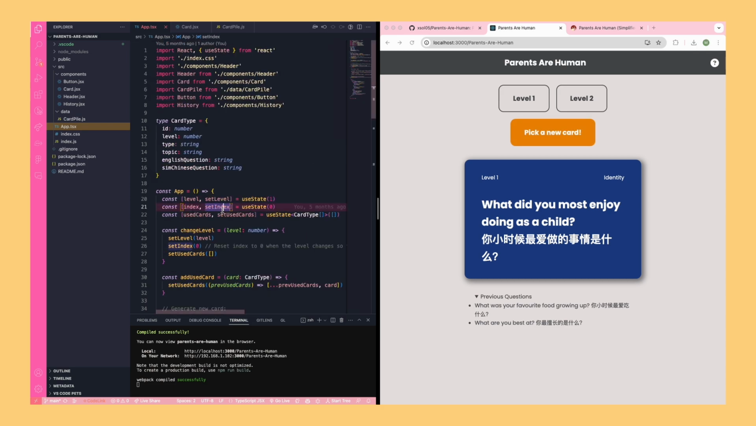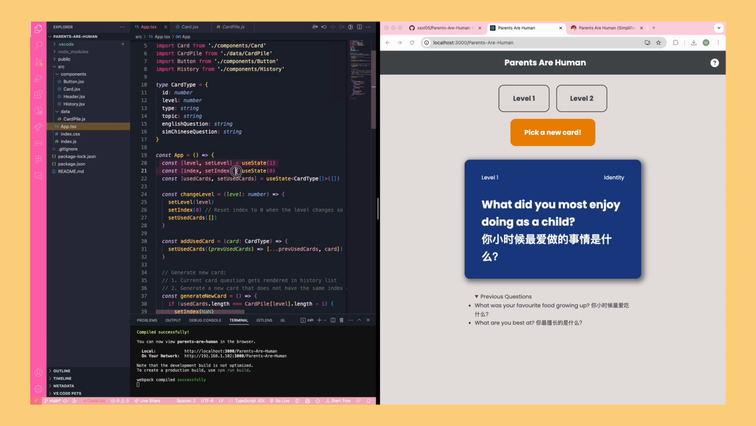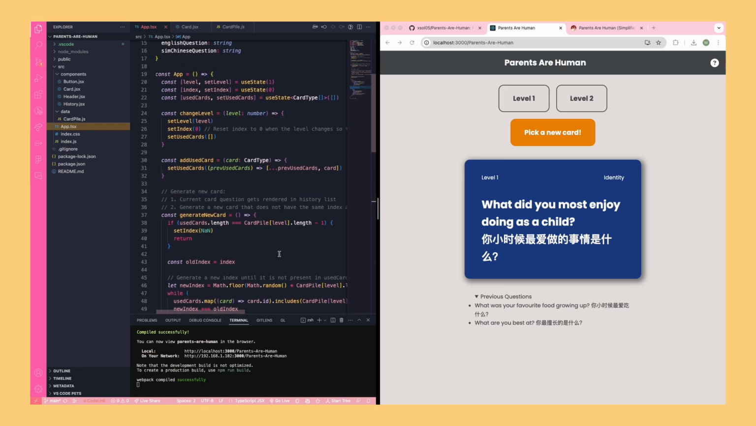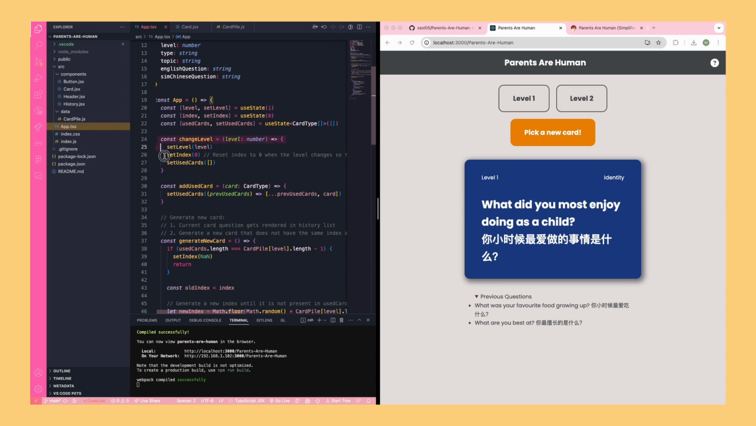Now this is all going to happen in the app component. First of all, we need to create two different states. One is for the level of the cards, and the other is going to be the index of the cards. When the level 1 button is pressed, it's going to call this change level function, and then it's going to set the level to 1. Similarly, when the level 2 button is pressed, it's going to call the change level function and set the level to 2.